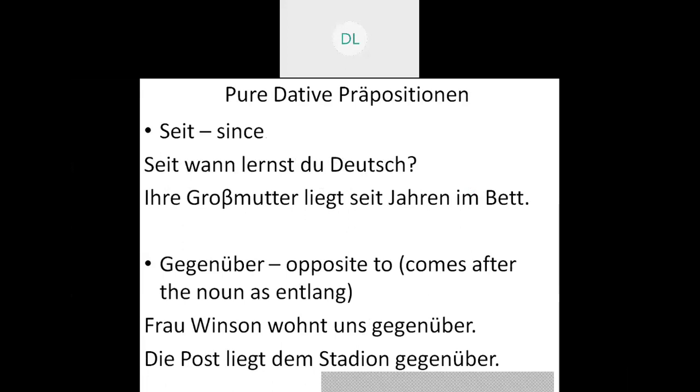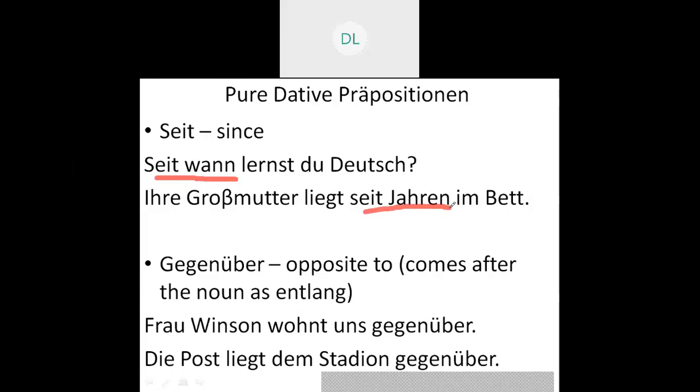Seit wann lernst du Deutsch? That is, since when are you learning German? So that is seit wann, that is since when. Or: Ihre Großmutter liegt seit Jahren im Bett. That is, her grandmother has been lying in bed for years. That is, she is not feeling well.